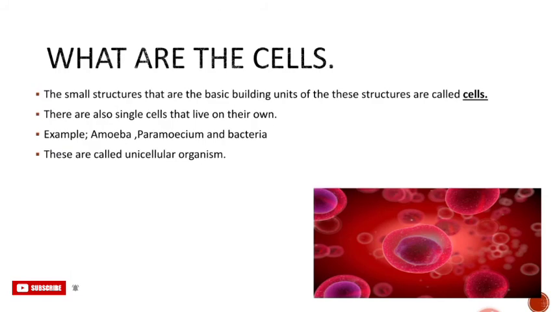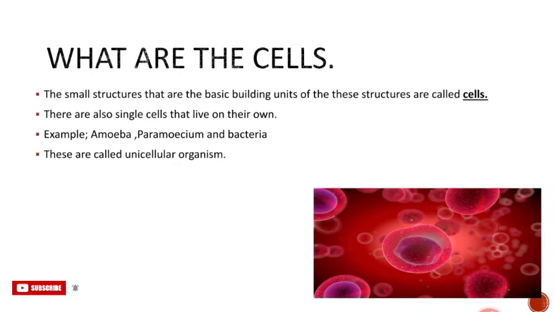The small structures that are the basic building units of the body are called cells. As we know, our body is made up of many cells. Cell is a Latin word for a little room. It was discovered by Robert Hooke in 1665. He discovered a cell in a cork. Cork is a substance that comes from tree bark, sliced with the help of a microscope.